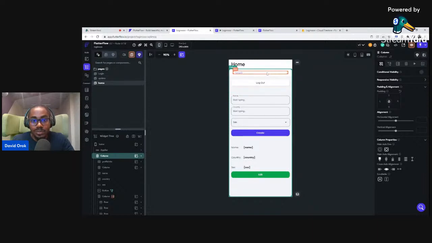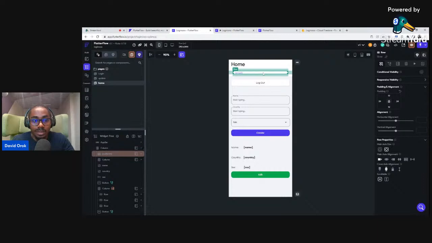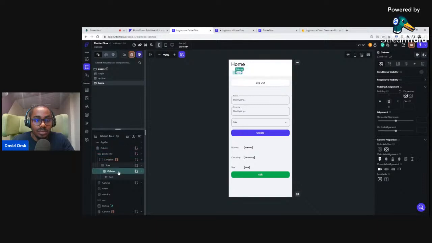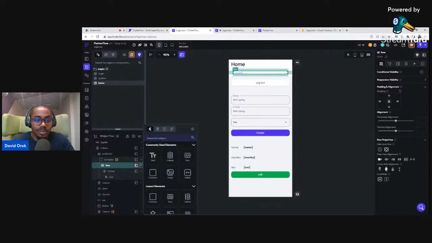So what can we do? Let's click here. All right, and then this is the profile part, and then I want to just go ahead and come to the column here. This is okay, so I want it to be in the row. I want to just add an icon here